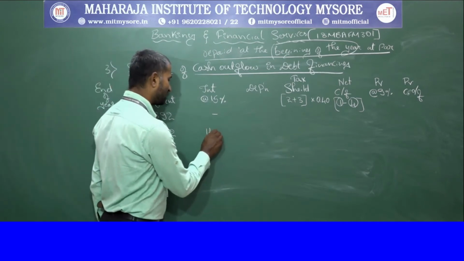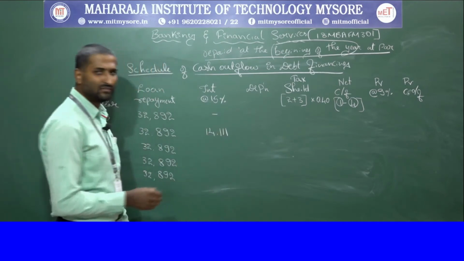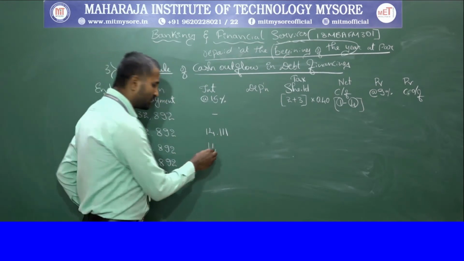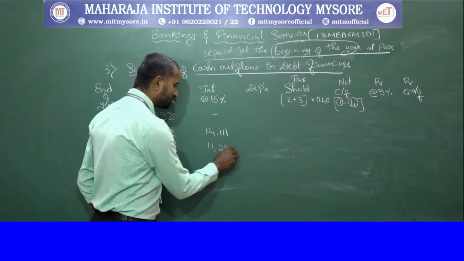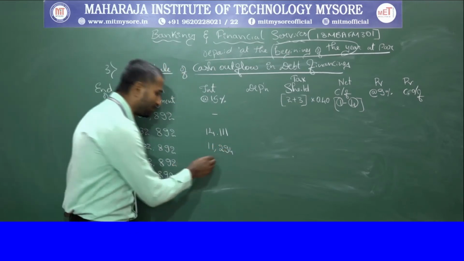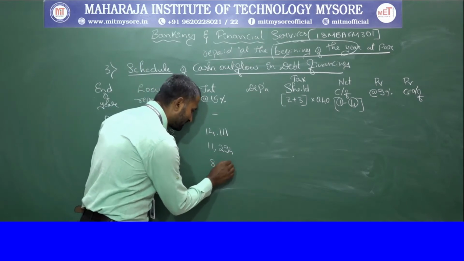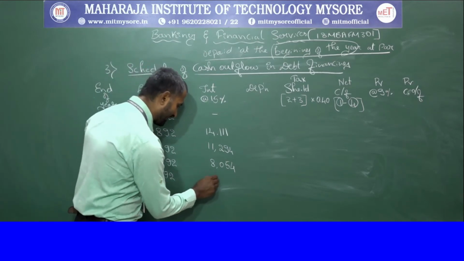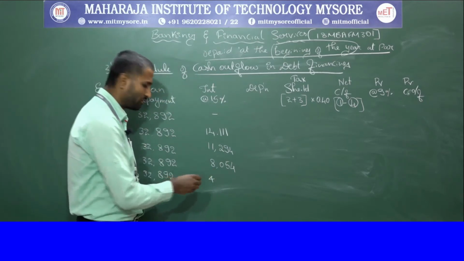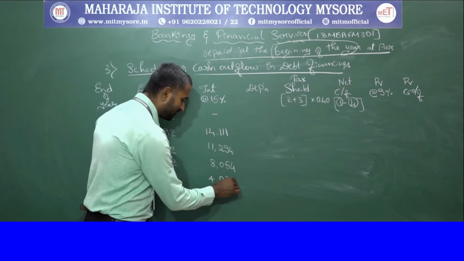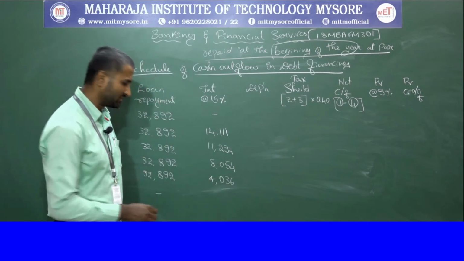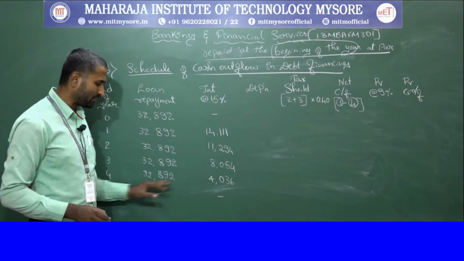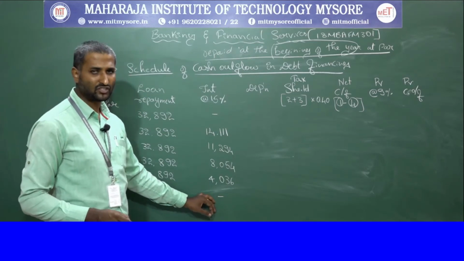That is 14,111, and in the second year we pay 11,294, and in the third year we pay 8,000. These values we already calculated in the previous table, so just take the values from that table. In the last, fourth year, we pay 4,036. In the final year there is no repayment, so there is no interest.